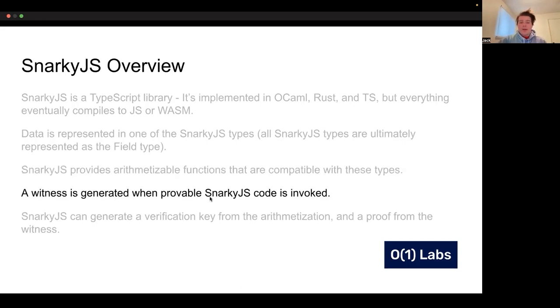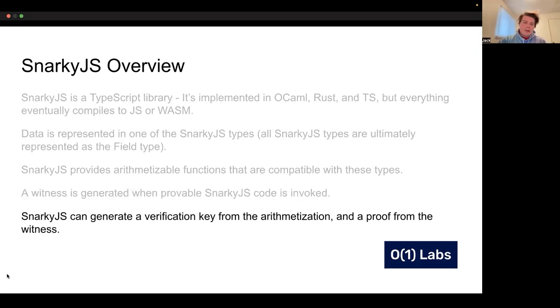Then when we run this code, a witness is generated when we invoke SnarkyJS code. And then SnarkyJS can generate a verification key from the arithmetization, and it can generate a proof from the witness and the verification key. And so you can write programs, prove them, verify the proofs, all inside of JavaScript, all inside of SnarkyJS.